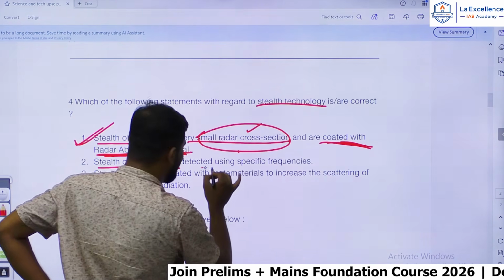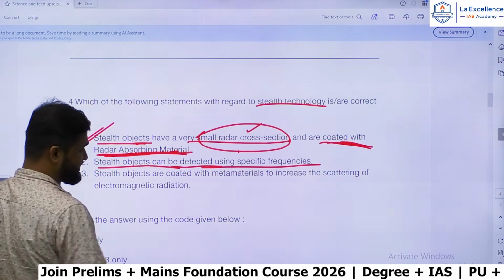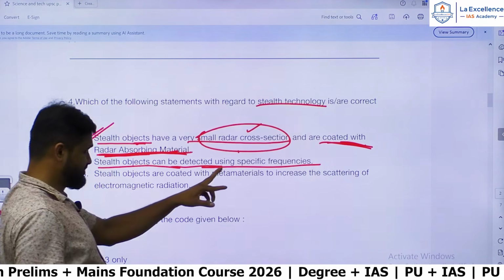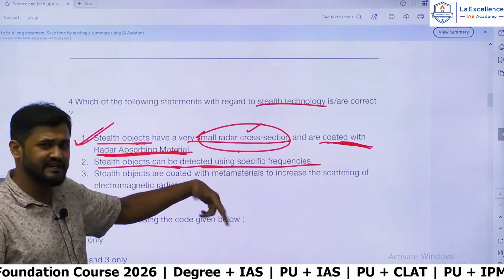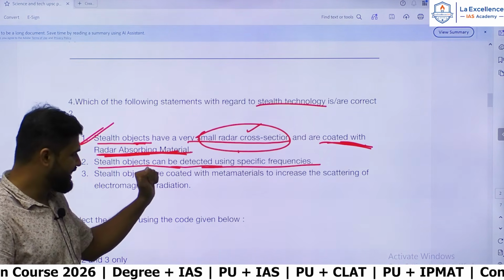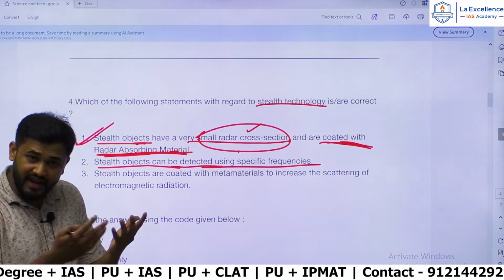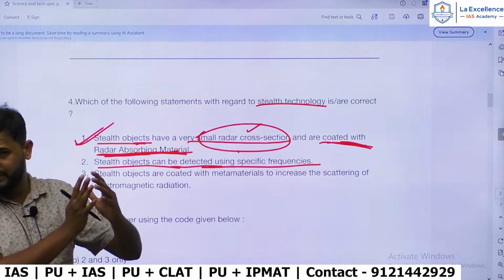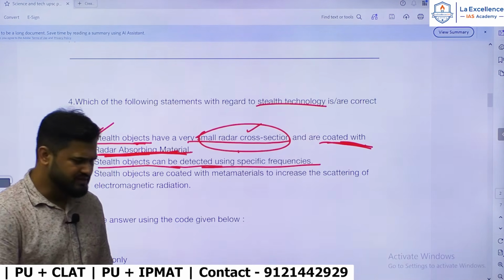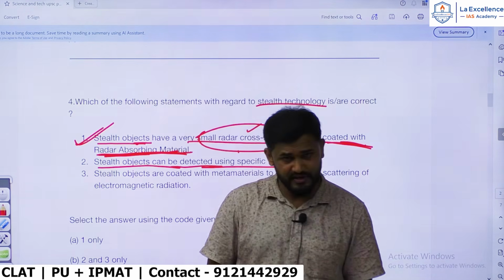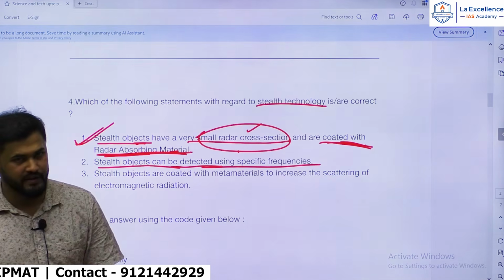Statement 2: stealth objects can be detected using specific frequencies. To arrive at the answer, just try to reverse it and see. Can they not be detected entirely in any frequencies? That becomes an extremely hard statement. I don't think there is any aircraft or missile in the world, in any country, which is impossible to be detected.